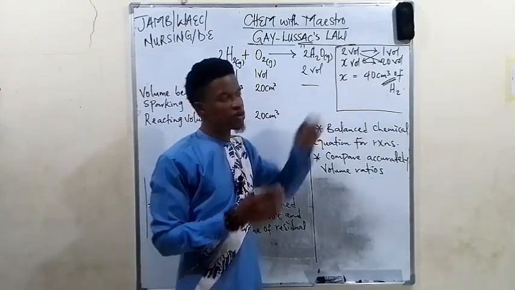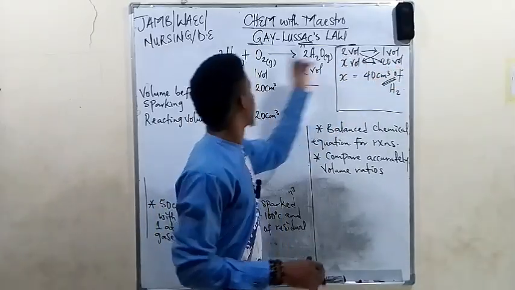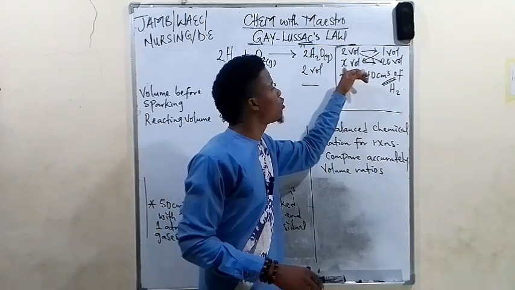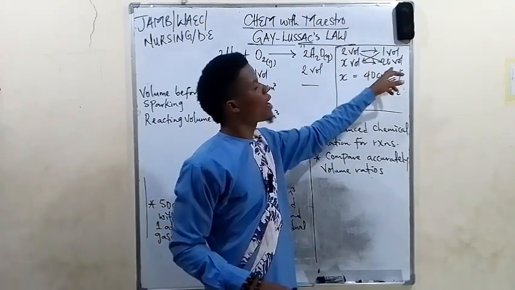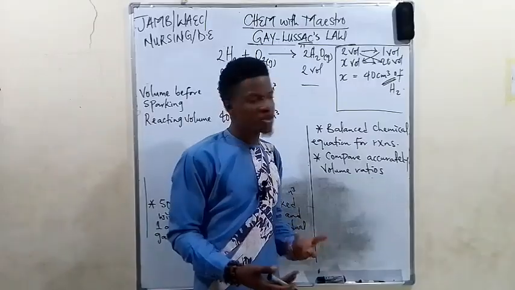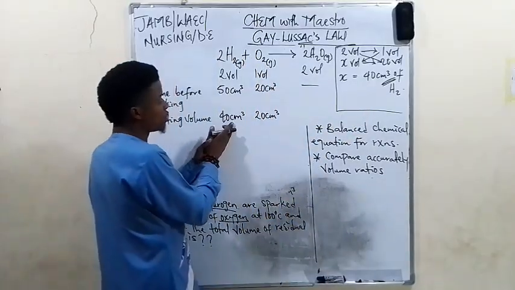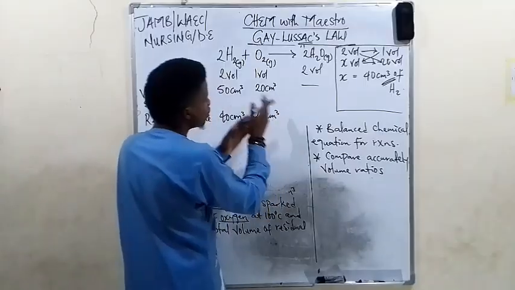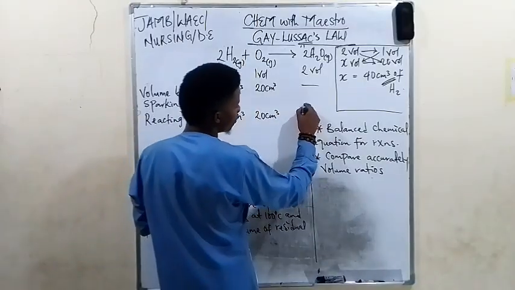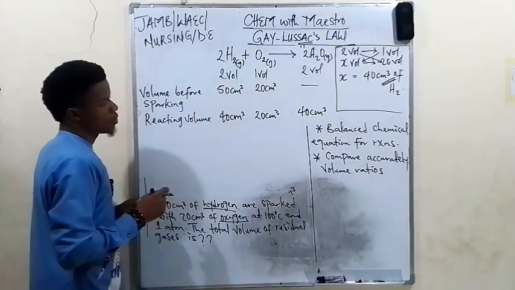I already resolved it. 2 volume of hydrogen requires 1 volume of oxygen from the balanced equation. Then how many volume of hydrogen will be required by 20 volume of oxygen? When we did that, we got 40. So 40 centimeter cube of hydrogen will completely react with 20 centimeter cube of oxygen, to give us 40 centimeter cube of water, basically.